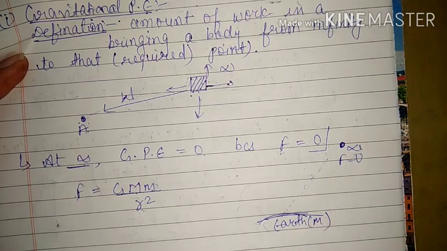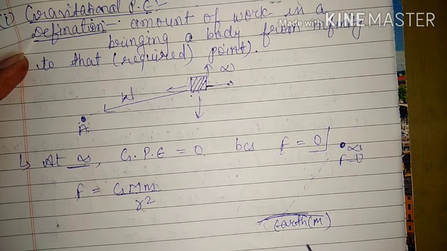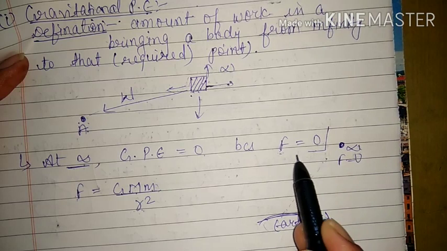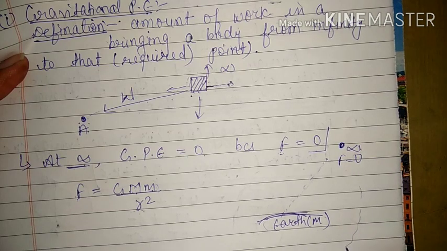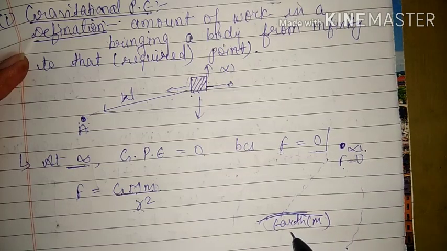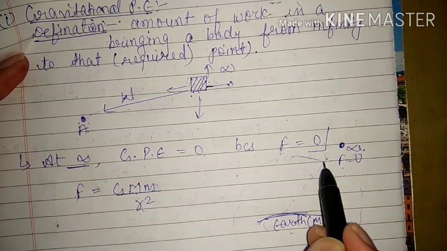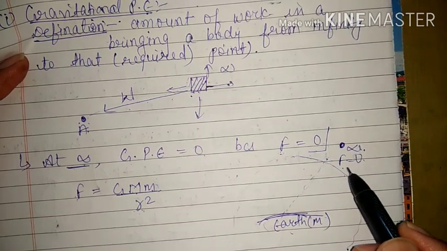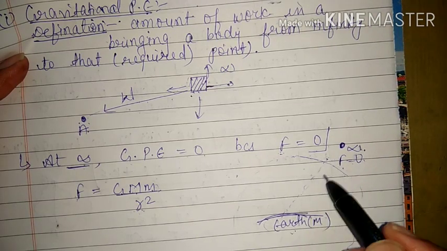And we have heard one term, the gravitational field, and here we are talking about the gravitational field of Earth. That means the Earth has a huge amount of mass, but still it can attract objects only up to a limited area, and that limited area around the Earth is known as the gravitational field. After that gravitational field, we think the force applied by the gravity of the Earth is 0. That means if any body is beyond the level of the gravitational field of Earth, then the Earth will not be able to bring it back to its surface. That means the Earth will not attract it.